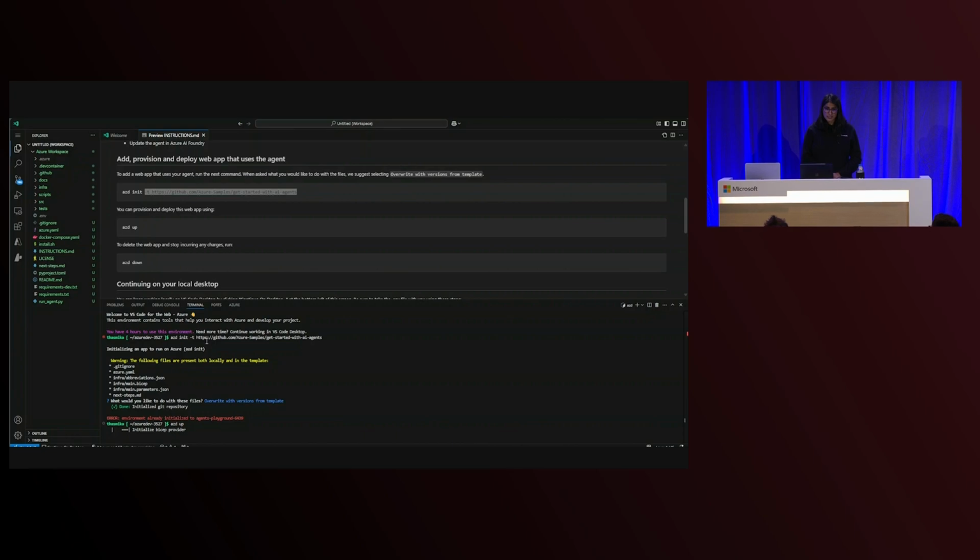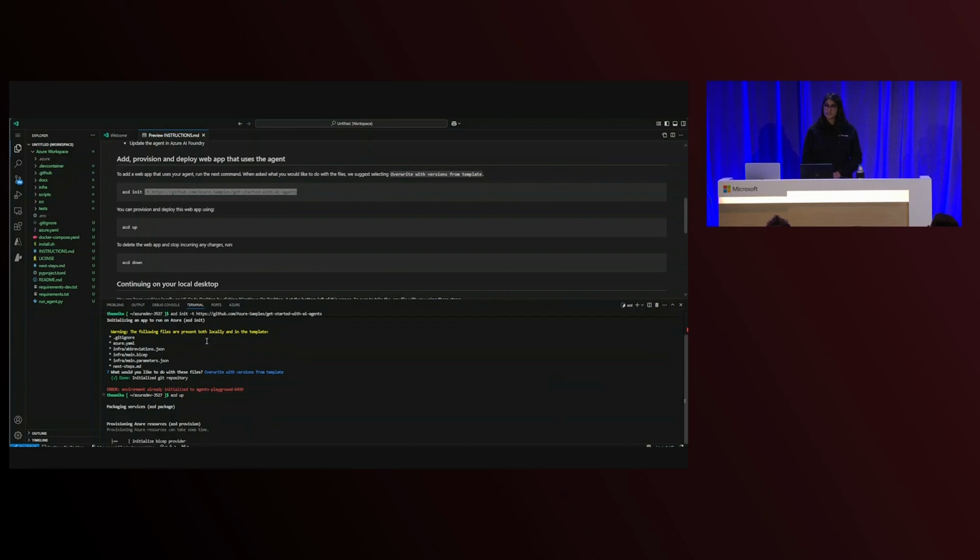I'm next running AZD up, which is provisioning the relevant Azure resources that I need to spin up the web app. And within a few minutes, I can see resources like Azure Storage and Azure Container Apps.